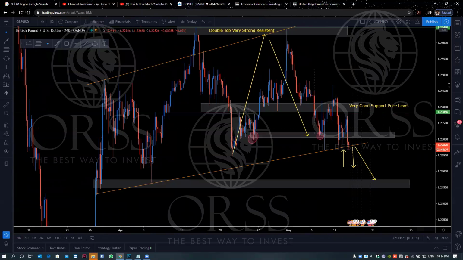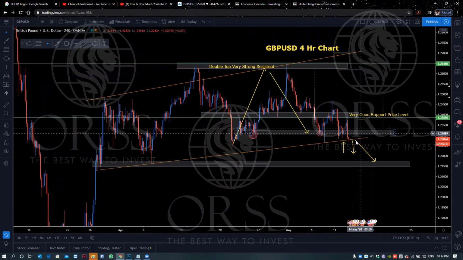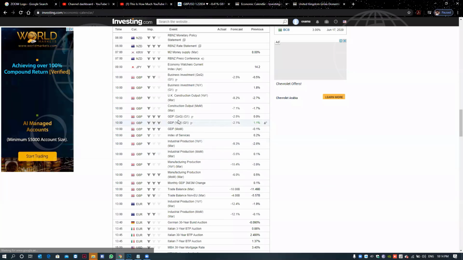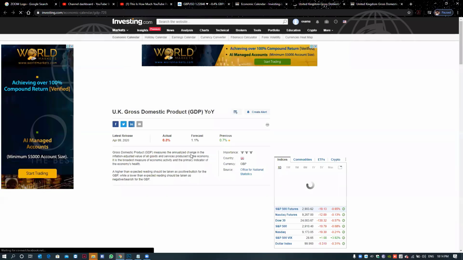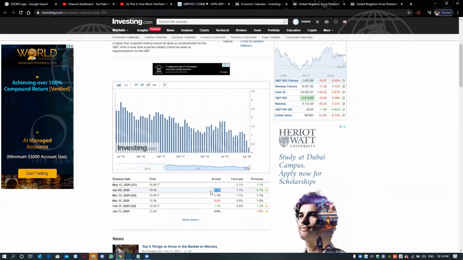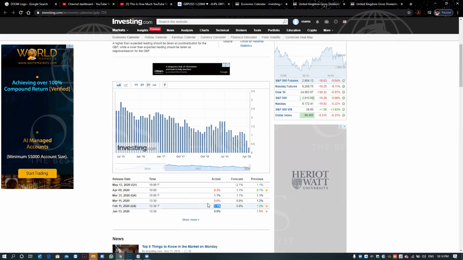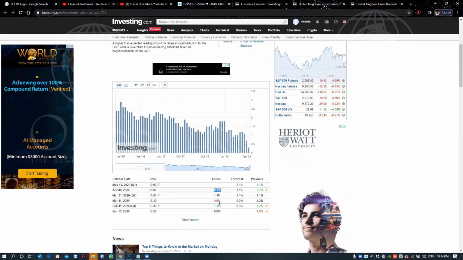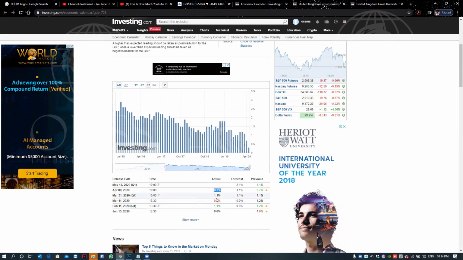But on my side it is still a sell. I am satisfied with the sell, not the buy. I am just waiting for the retracement. Maybe they will take here and then go down again, because tomorrow my thinking is the news will come negative. If it comes negative, they will not do anything, because the UK doesn't have any good power right now. They have a totally negative actual, and the 1.1% and 0.3% totally collapsed. They don't have a good economy.